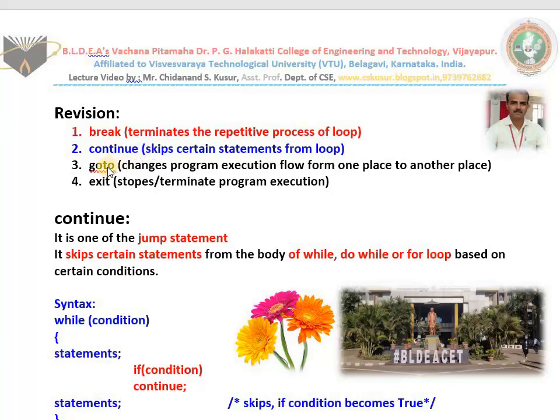In the next class we learn goto, and exit also.